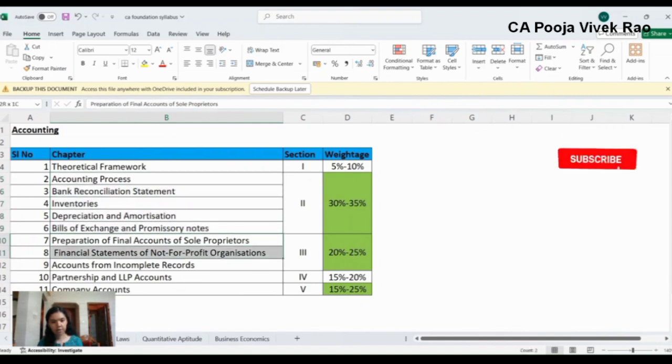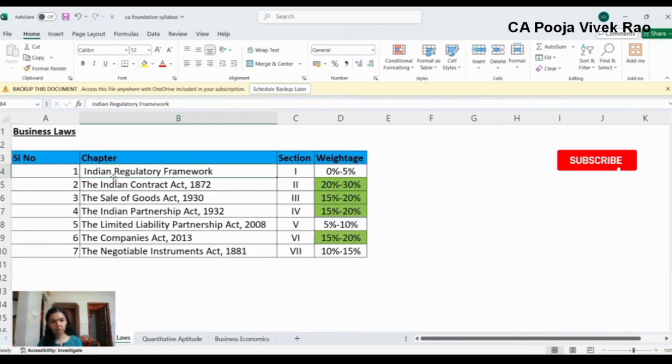After studying these basic concepts, you can go to these chapters: preparation of final accounts of sole proprietors, financial statements of non-profit organizations, and accounts from incomplete records. These chapters have been allocated 20% to 25%. Then you can study company accounts, which has been allocated 15% to 25%. And then you can study the remaining chapter, that is partnership and LLP accounts, which has been allocated 15% to 20%.